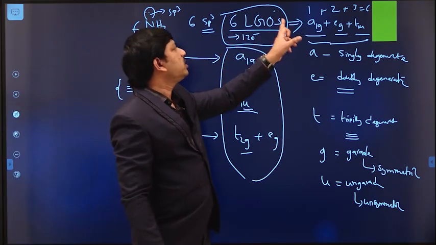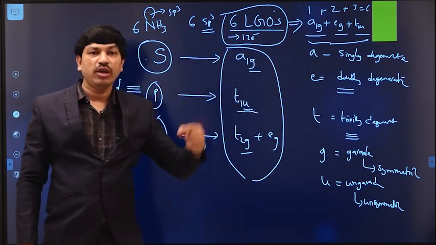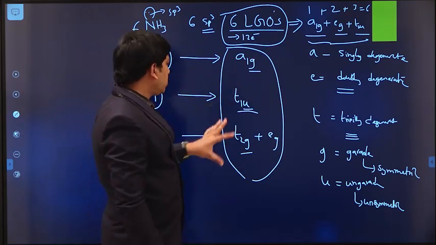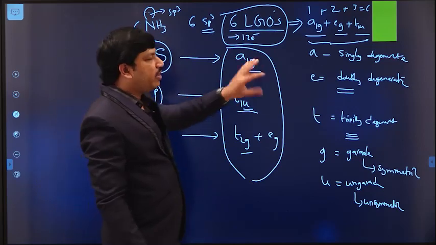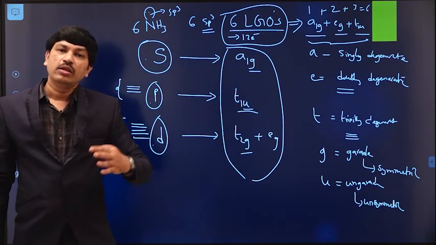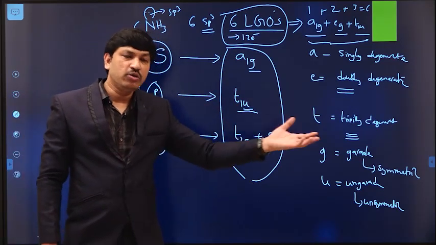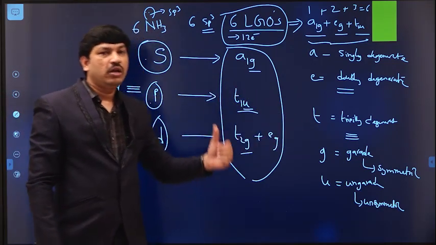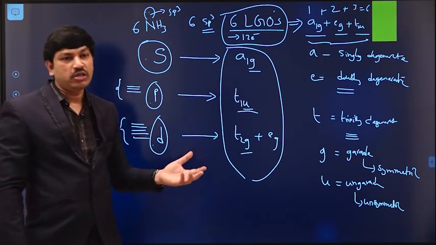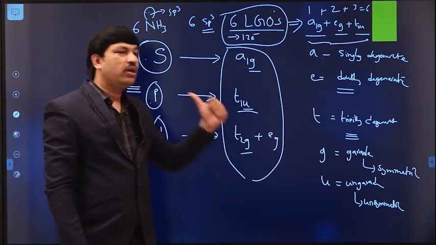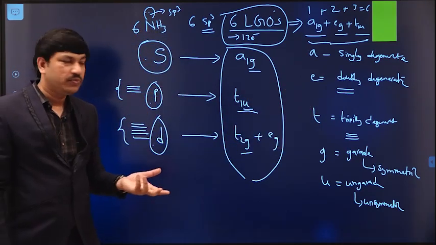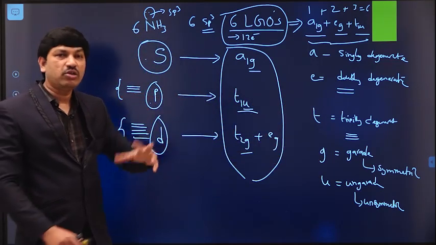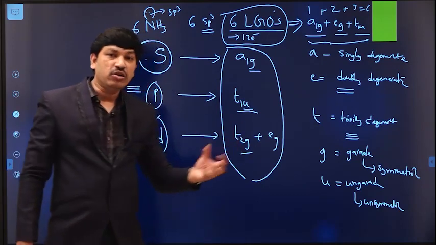Now these 6 ligand group orbitals transform into A1g, Eg and T1u symmetry. If we look at all these symmetry elements, is there any common symmetry between them? With respect to shape, we have different shapes: d orbitals, p orbitals, s orbitals and sp3 hybrid orbitals all have different shapes, and the energy is also different.